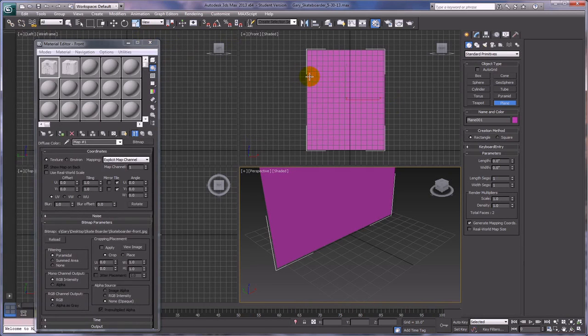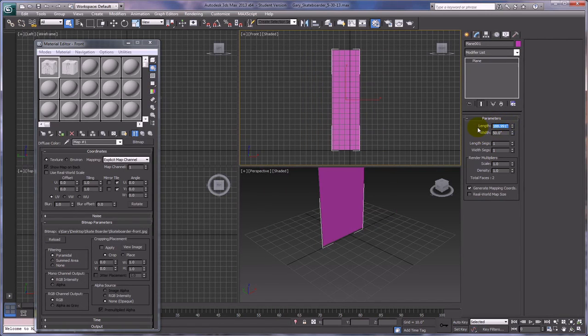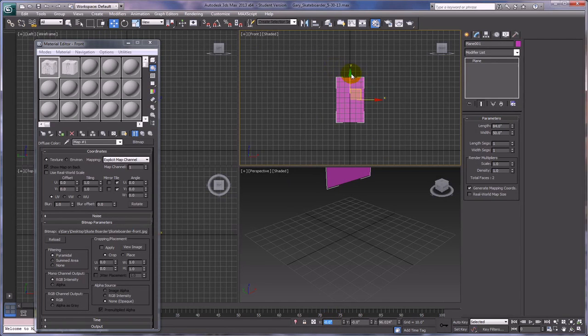Let's put this guy away and select that. Go to the modify panel here, or tab, and let's change the width to 50 as we were just talking about. So that's going to be 50 inches and 84 inches. Hit enter. And that is, as you can see, the same proportional size and shape and everything that we had before. The next thing we want to do is select the move tool, and then go down to the x-axis at the bottom of the interface here and change that to 0. Now the plane is centered in the world on the x-axis, and that's what we want for now.